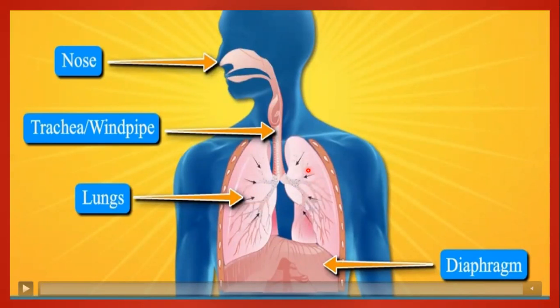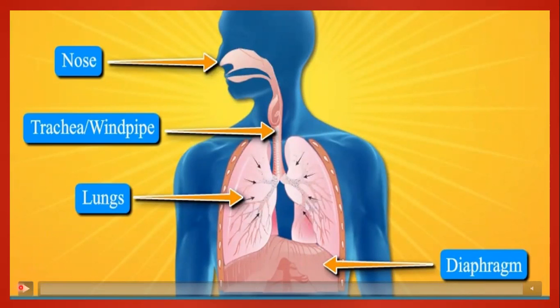So, children, these are the main parts of the respiratory system, that is our nose, the trachea or the windpipe, the lungs, and the diaphragm.